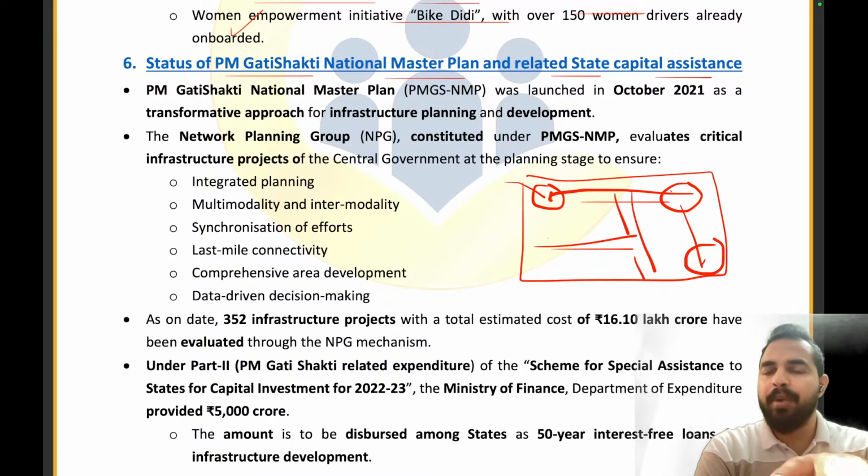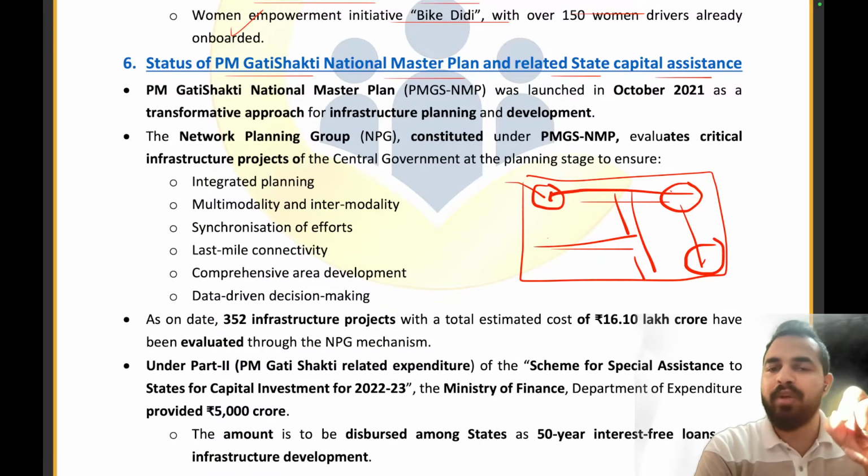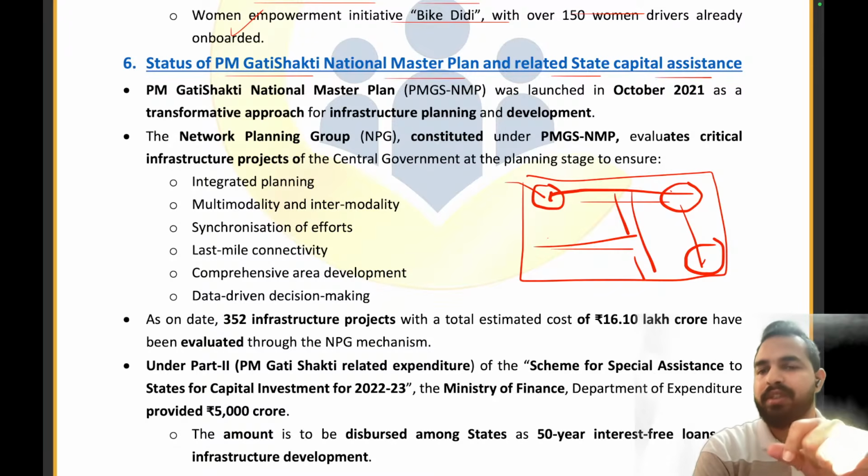So that is why the government of India decided that all these different departments and ministries will be working together. And whatever plan they make will be monitored by the National Planning Group. So we set up a National Planning Group, a separate entity to monitor these things.